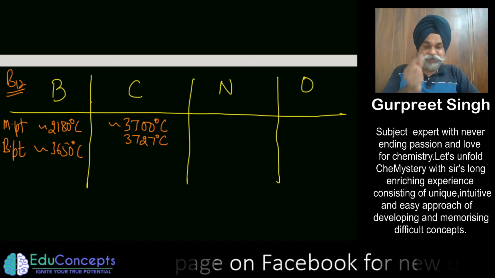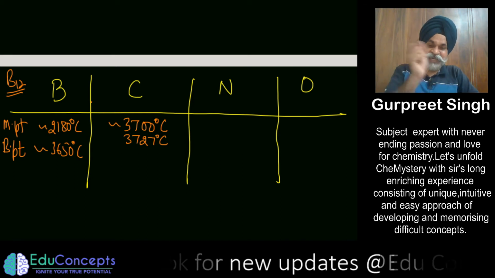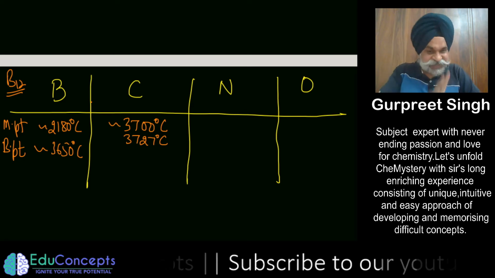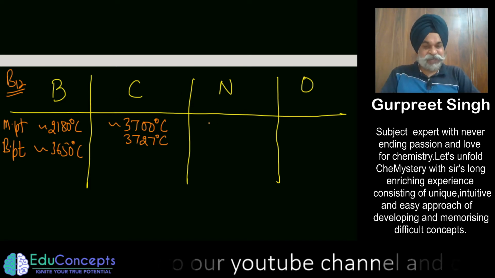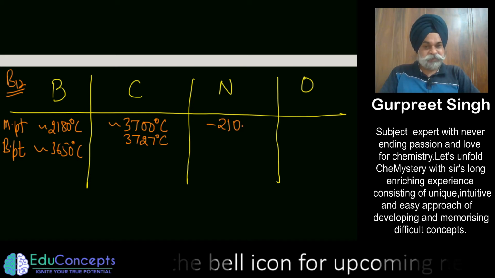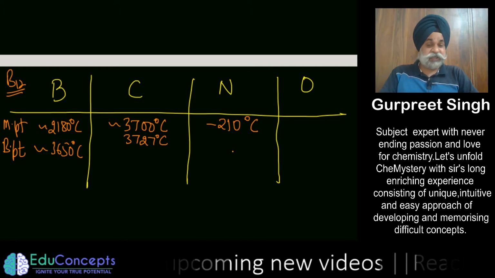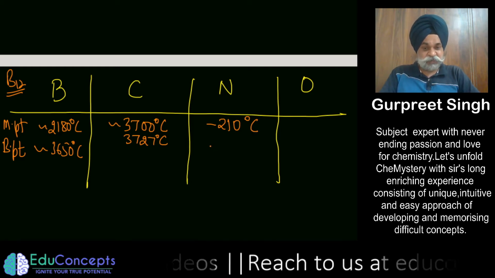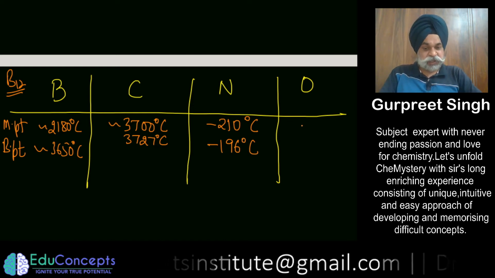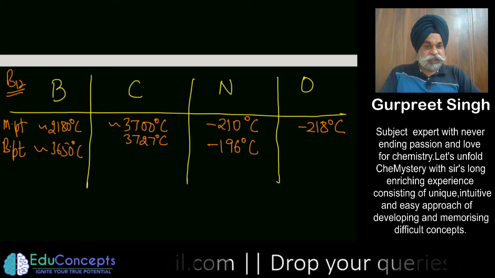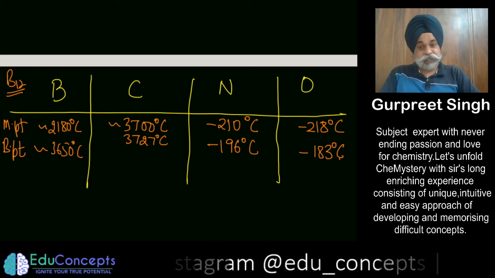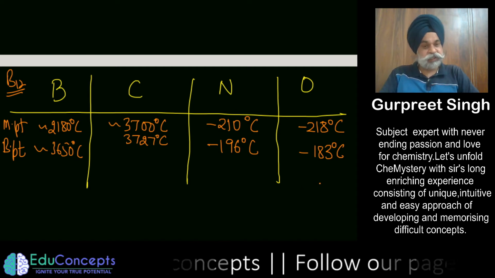But as soon as you add one proton and one electron extra to the carbon, you reach a point where the melting point is minus 210 degrees centigrade, and its boiling point is minus 196 degrees centigrade, and that for oxygen is minus 218 degrees centigrade, and its boiling point is minus 183 degrees centigrade.